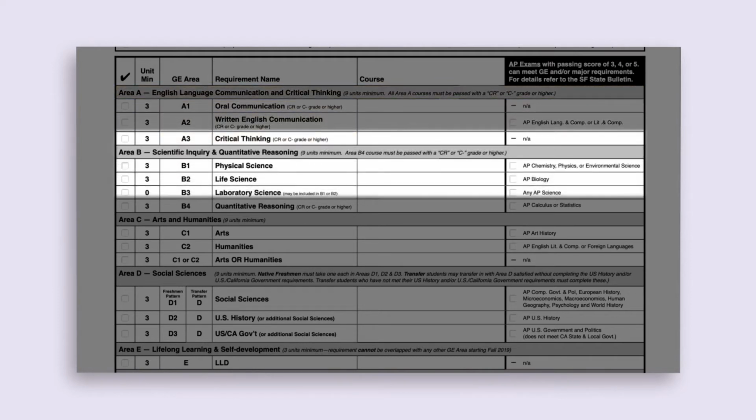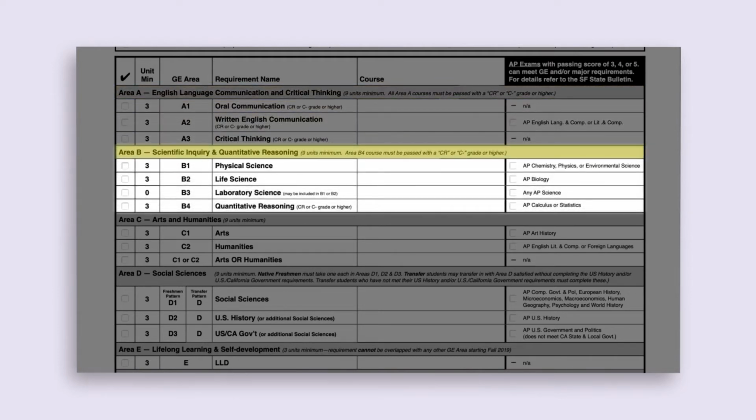The next area of GE is Area B, Scientific Inquiry and Quantitative Reasoning, which is met through completion of a minimum of 9 units. It consists of B1, Physical Science, B2, Life Science, B3, Laboratory Science, and B4, Quantitative Reasoning. B3 Laboratory Science is unique in that the Laboratory Science course must be taken in conjunction with either the Physical Science or Life Science requirement. The lab may be attached to a lecture or be a complete standalone course.